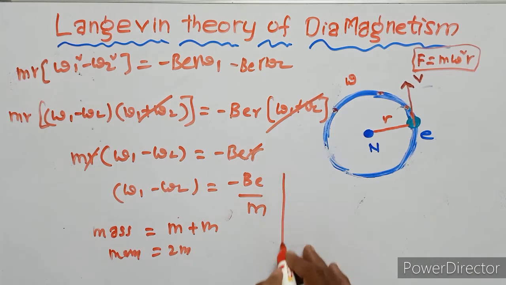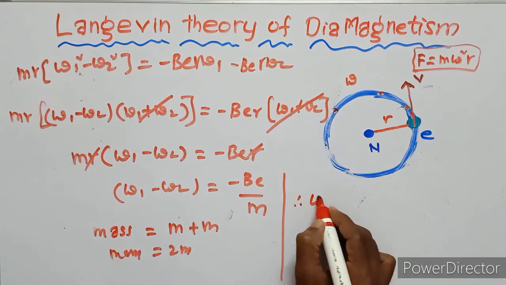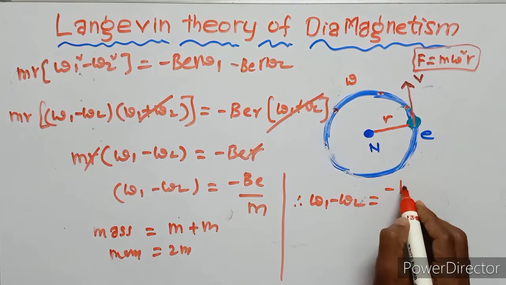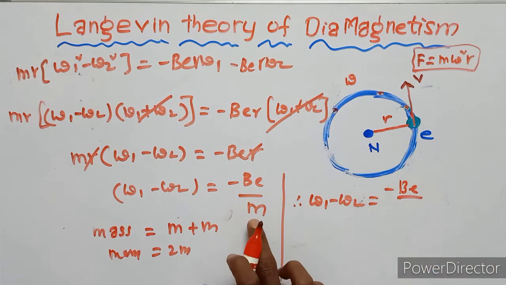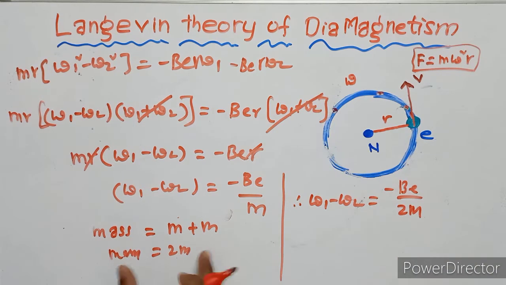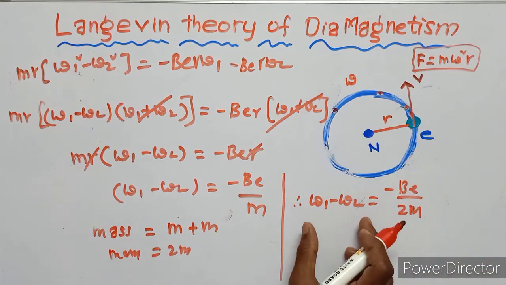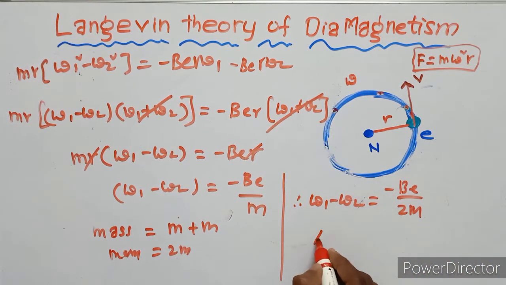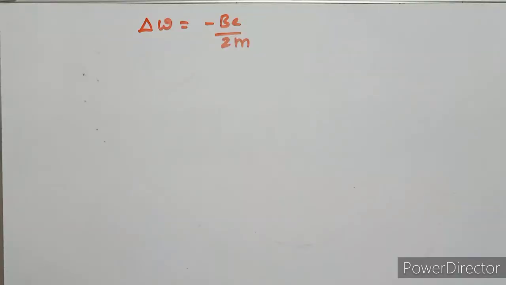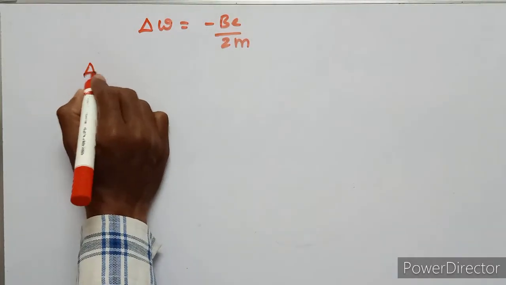Therefore omega 1 minus omega 2 equals minus B e, where the mass is 2m because of the clockwise and anti-clockwise motion. So this is the change in angular velocity, denoted by delta omega equals minus B e upon 2m. Now we apply Ampere's law.